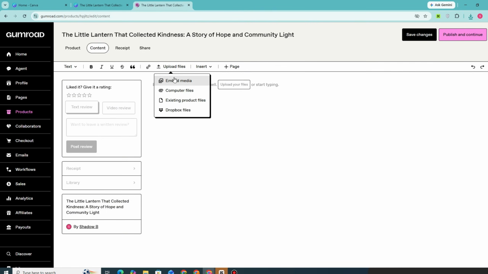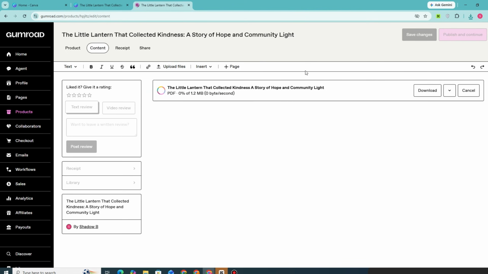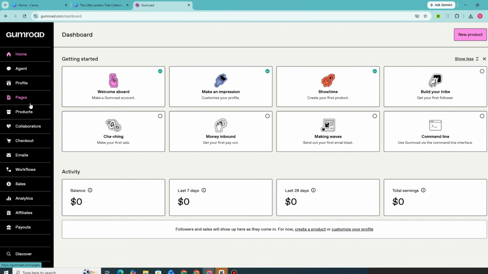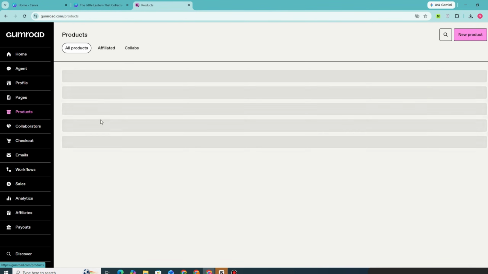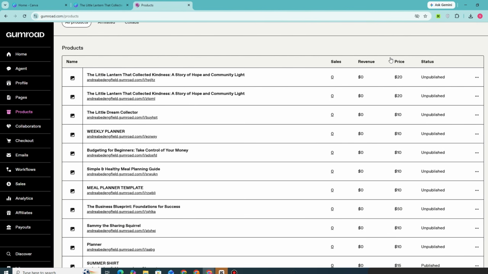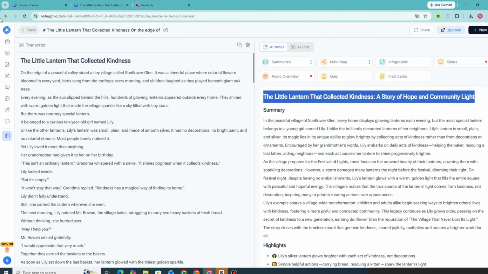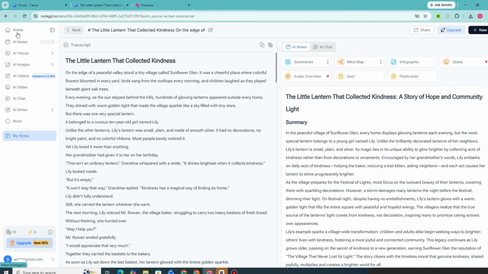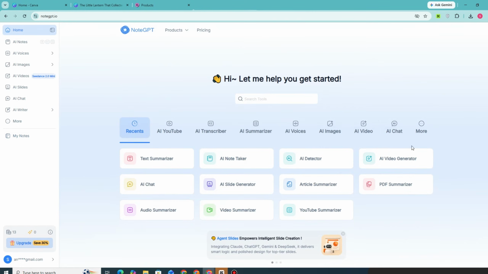So you can also do this if you have your blog site. Okay, just paste an article. So this one is indeed very helpful if you want to summarize or if you want to organize everything. Aside from that, there's also this voice summarizer, okay, PDF summarizer. And there are a lot of things that you can use, and you can basically create with the help of this NoteGPT. So these are just a few ways of how to earn money.